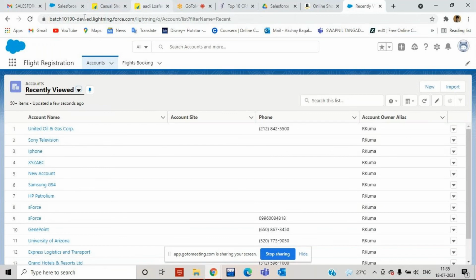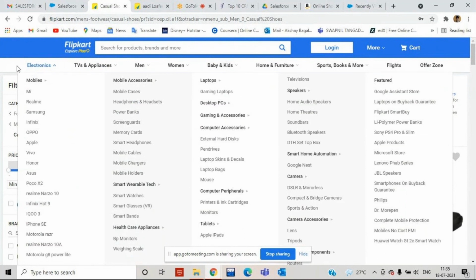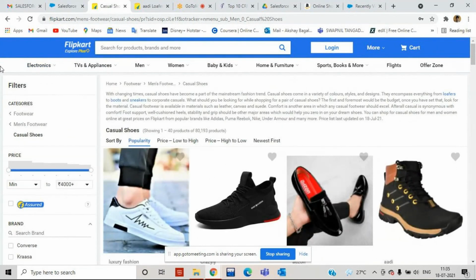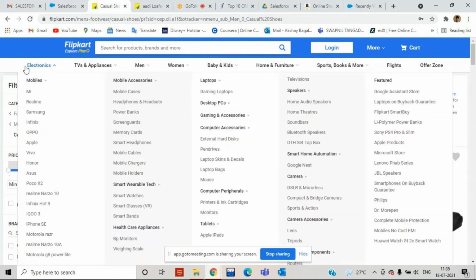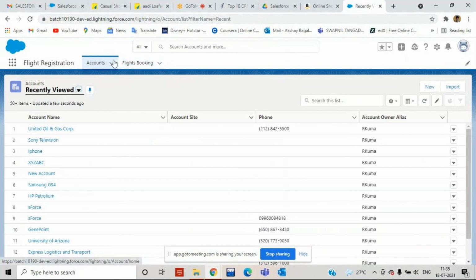Now tell me, in Flipkart, can I create one more tab here besides electronics? If I want to create one more tab, is it possible for us? No, we are the end users, we are not the developers. But yes, if the developer of Flipkart wants to create one more tab here besides electronics, yes, he can create it because they have access. Exactly, in Salesforce also, suppose here we have account, flight, and I want to create one more tab. Yes, as a developer I can create it, because now we are developers. Now our responsibility is to develop functionality in Salesforce. So each and every thing we can do.